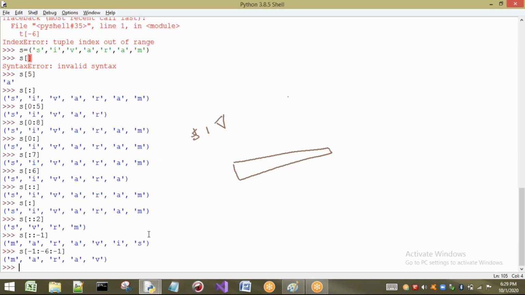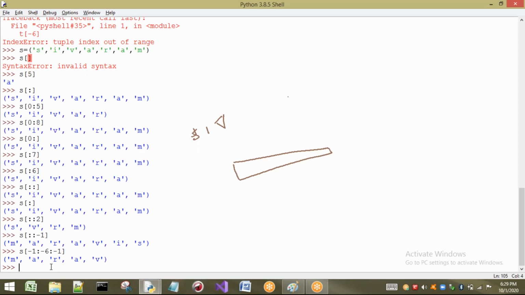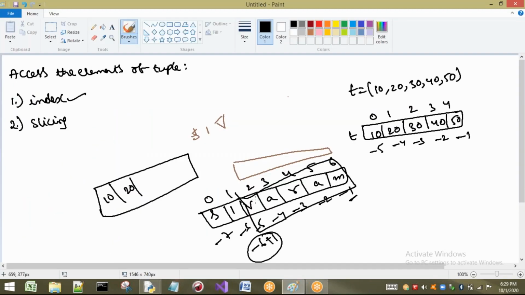So here what I have taken, from -1 I have to print -1 to -6. That is what? -1 to -6 means it will take up to -6, or -6 plus 1, it will take only up to -6 plus 1. That means the values that are going to be considered are MARAV. So MARAV will be considered. So this point should be understood.